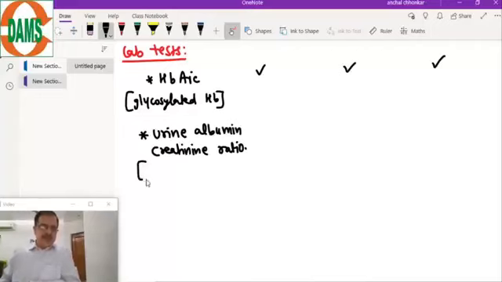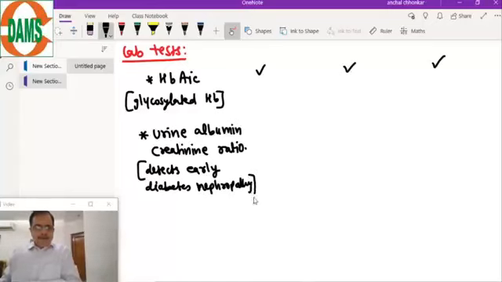So this test detects early diabetic nephropathy. Even before creatinine is elevated, this test will be abnormal. And how is it done? It is done at the initial visit and yearly. Urine albumin creatinine ratio for detecting early diabetic nephropathy. Now, yes, CKD, it is chronic kidney disease.